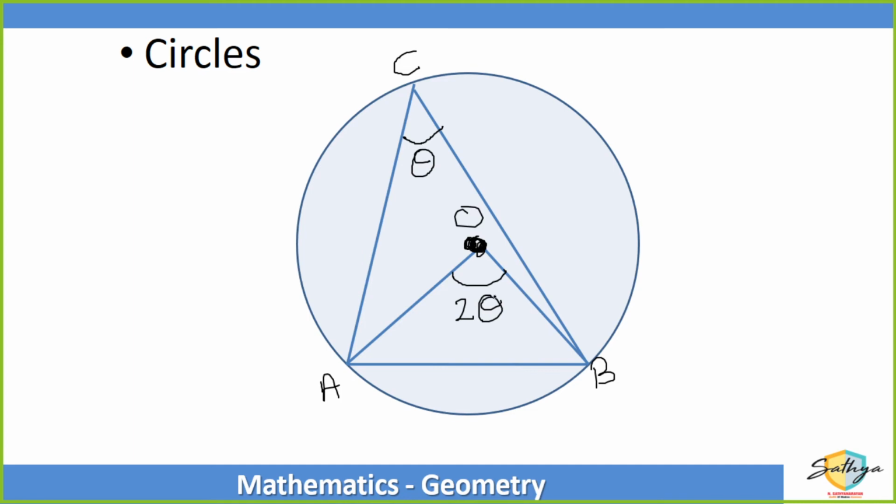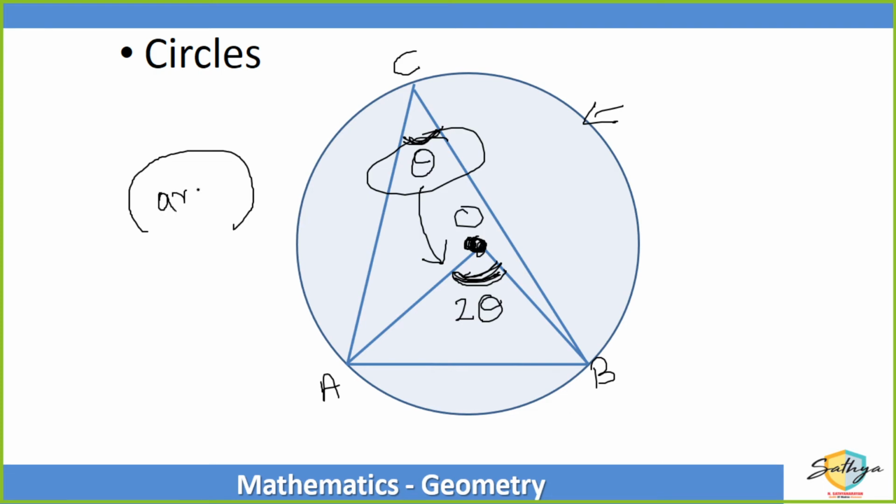If an angle is made by a chord at the center and an angle is made by the chord on the arc, the curved portion is called an arc. So the angle formed here is theta, and the angle formed at the center will be 2 theta. That is, the angle formed at the center will be double the angle formed at the end. By the way, this larger portion ACB is called the major arc, and the remaining portion is known as the minor arc. Similarly, major segment and minor segment.